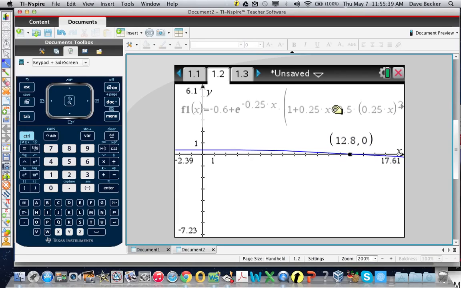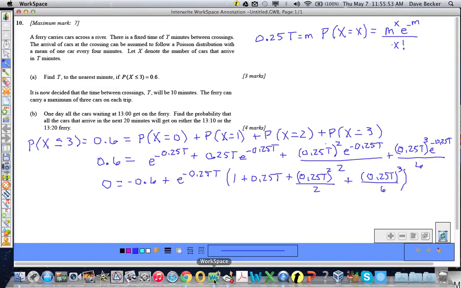Okay. And I moved the 0.6 over just so I could find the zero. I didn't feel like graphing two things because I'm lazy. That's how I roll. And our zero is 12.8. Giddy up. So now we can say that t is approximately equal to 12.8. Don't lose a point, boys and girls. Read the question: to the nearest minute. So that implies 13 minutes.